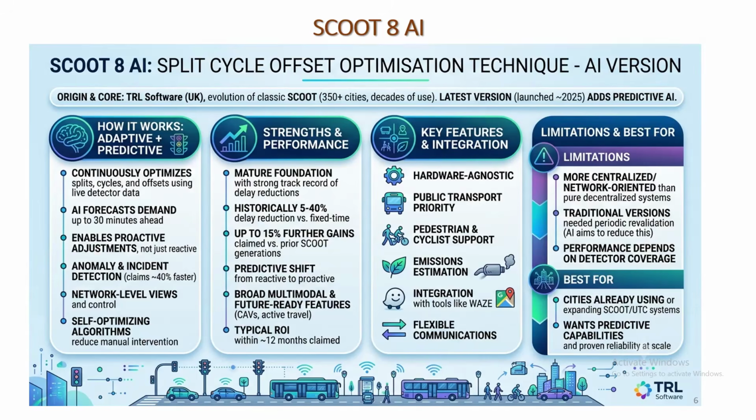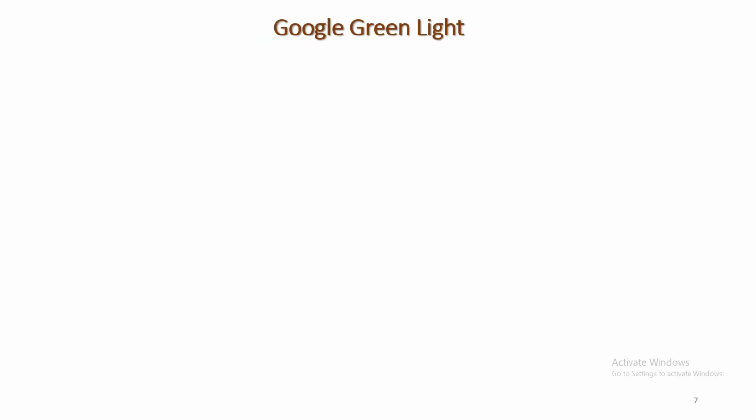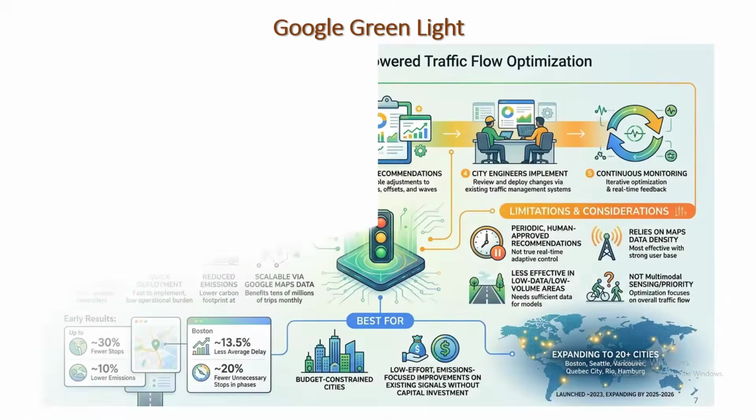It is best for cities which already have SCOOT and UTC systems, and need to extend the SCOOT system. So in that case, SCOOT 8 AI is better. It offers predictive capabilities and proven reliability at large scale, so we can consider it.